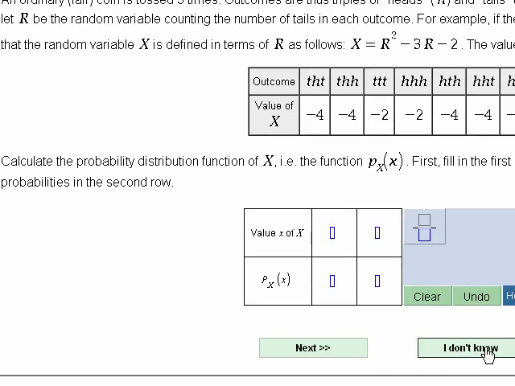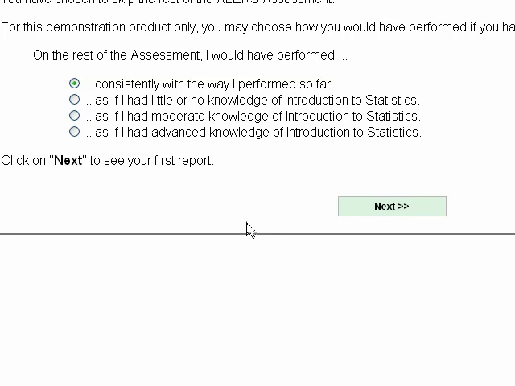If you haven't had statistics, you're not going to recognize any of this stuff. So if you click I don't know, then what will happen is it'll open up and give you another problem. So I'm going to go ahead and bypass the assessment. You don't have that option. And then it's going to give me the option of saying I had no knowledge or little knowledge of statistics, or I had moderate knowledge of statistics. So I'm going to click this one here, little or no knowledge.